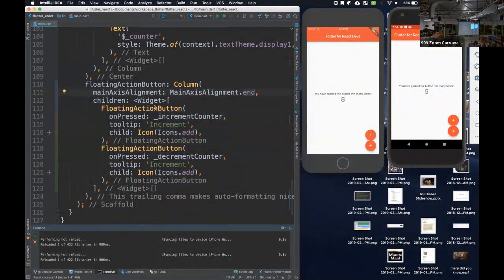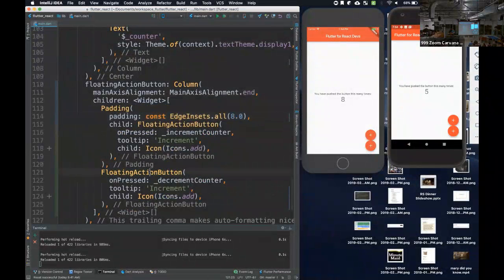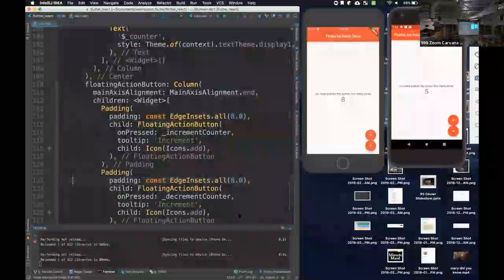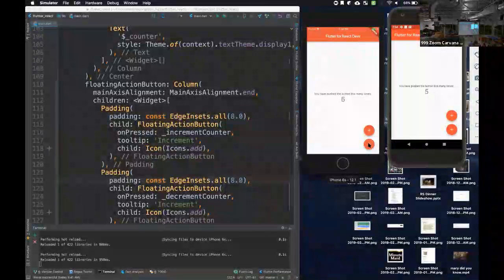Now, those two buttons are a little squishy. I want them to have a little bit more space, and so there's a Flutter provided widget called a padding. I can add a padding around these two guys. Come and refresh. Now those are looking like I want. I come in here and make sure I test functionality out, and here we go.